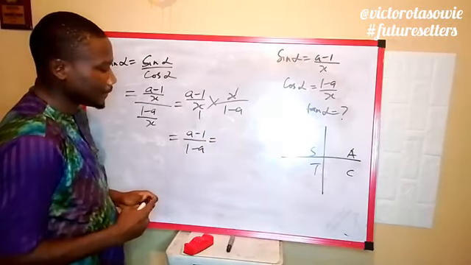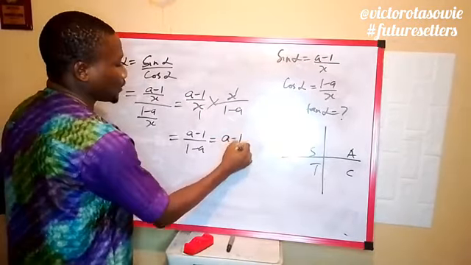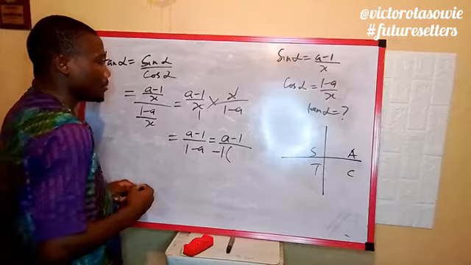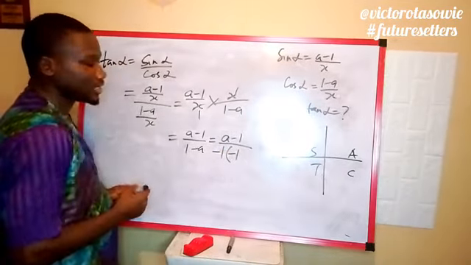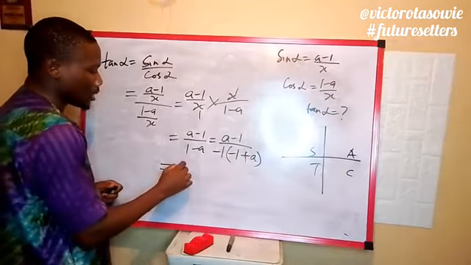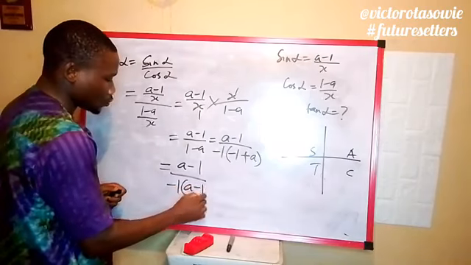Now in this aspect, they look similar, but what we need to do is to make them more similar. So we have a minus 1 over, bringing minus 1 out of 1 minus a, we have minus 1 into a minus 1.